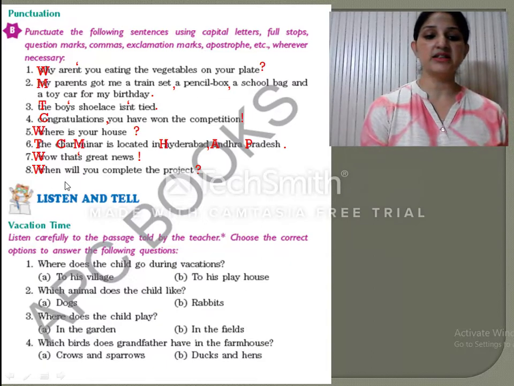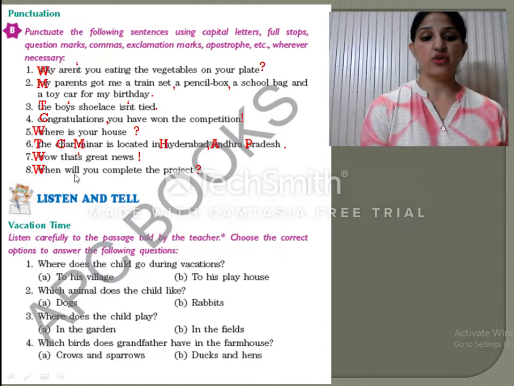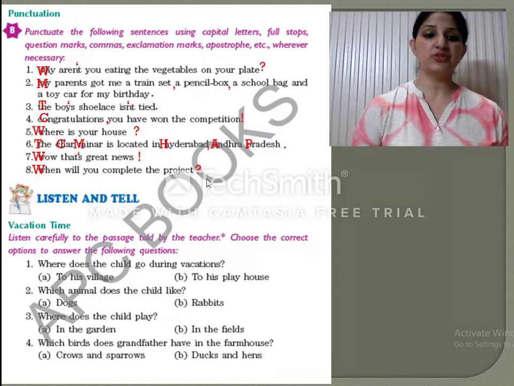Now the next sentence is, when will you complete the project? So this is a question. So here we have used a capital letter and ended it with a question mark. I hope you have understood this exercise. Now let us move to the next exercise, which is listen and tell.